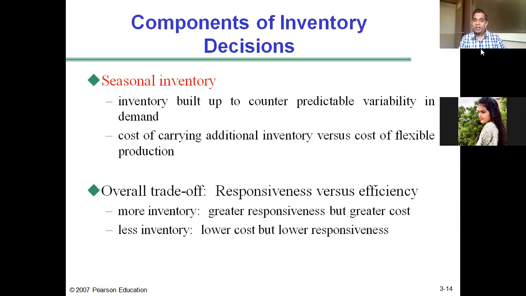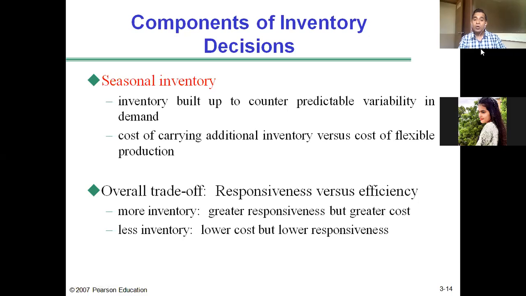But the cost of carrying additional inventory will be higher, which will bring down the efficiency, so the supply chain will not be low cost. In the same way, if the manager decides to carry a low level of inventory, the inventory carrying cost will be lower, so the supply chain will be more efficient, but its responsiveness decreases.